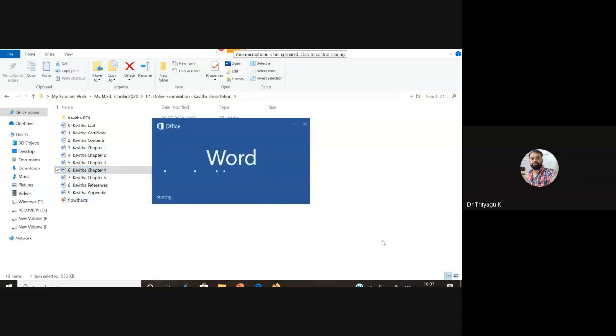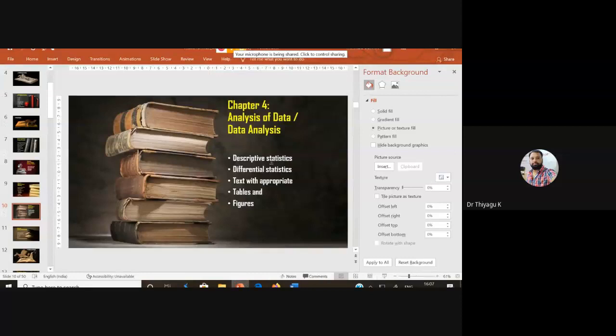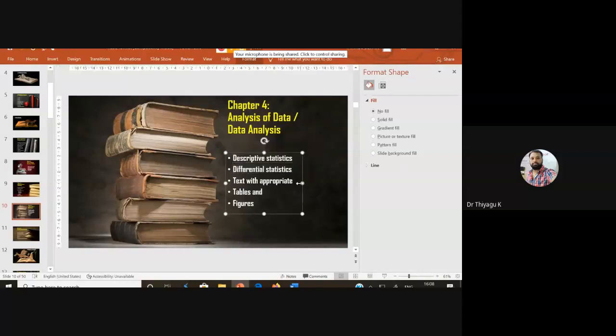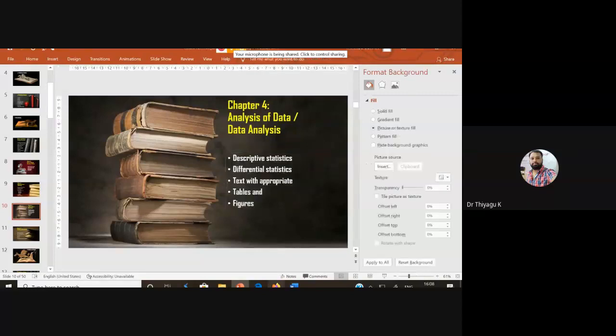So the first one, see here, one more thing I'm saying. Descriptive statistics means preliminary statistics, which are the statistical techniques used for describing the samples. Then we can use the differential, as we normally use the term inferential analysis also, like higher level calculations, whether the males are better than the females or rural are better than urban, that kind of differential analysis we can go with. Then finally, based on the table description, we can write up the text with appropriate tables and figures, and add it to chapter 4.